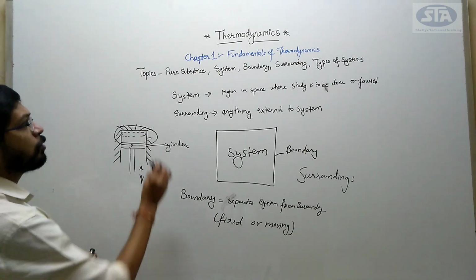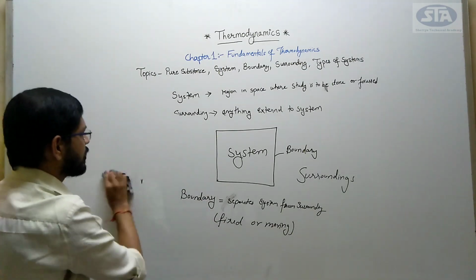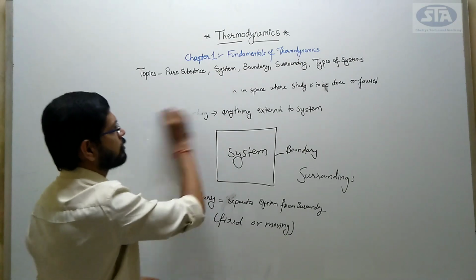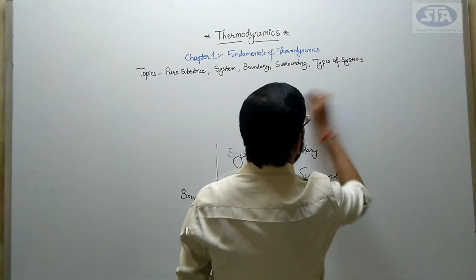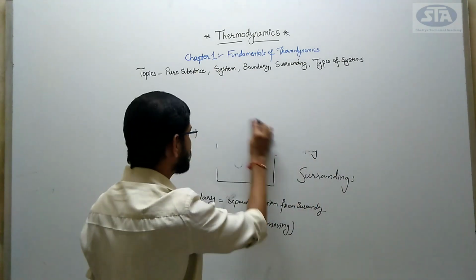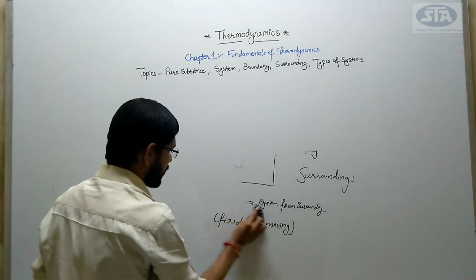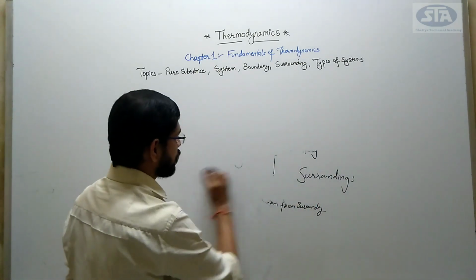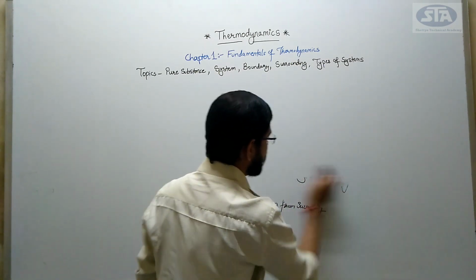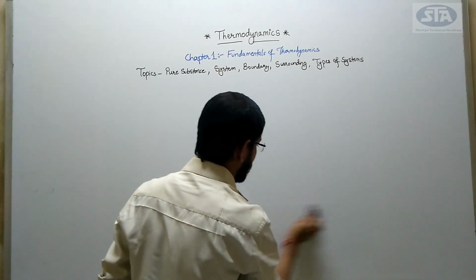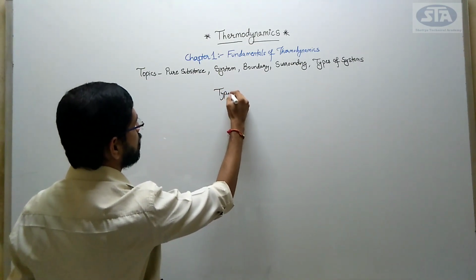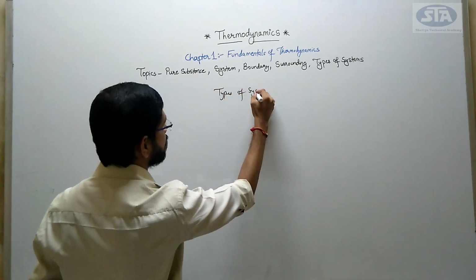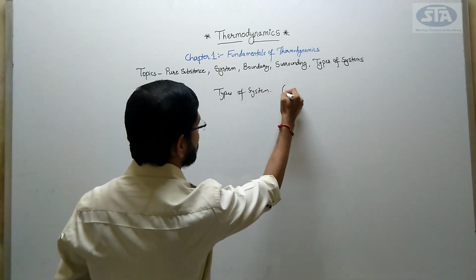Now let's move to the types of systems. The types of systems are mainly defined by 2 characteristics, means 2 factors which define the types of systems.